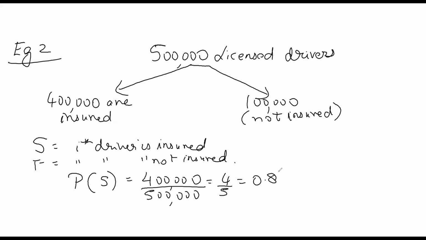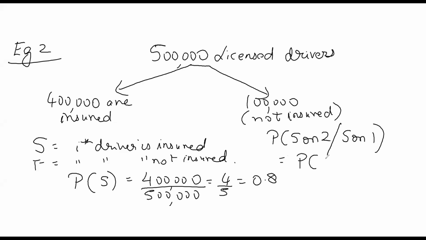I ask you, what is the probability of success on the second driver given that the first driver is also a success?